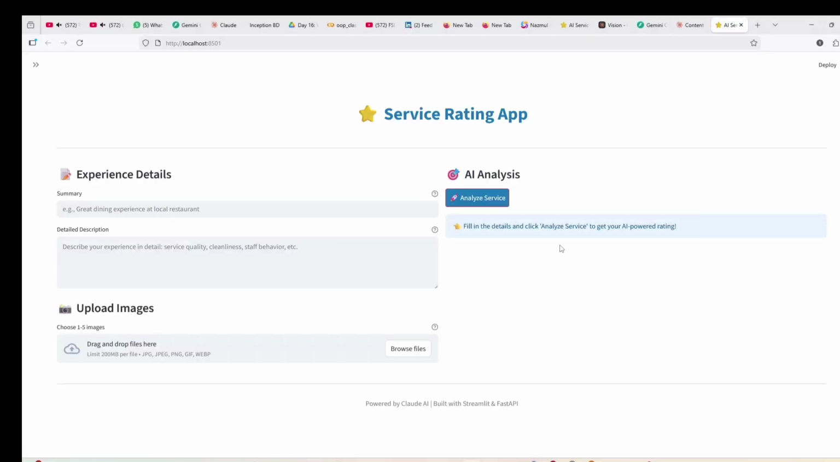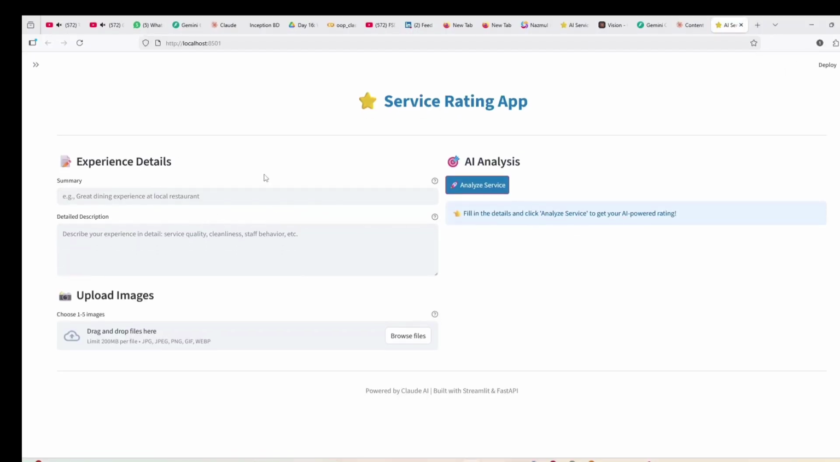Here you can see it. Okay, so suppose I write the summary: "bad food", and then the detailed description.